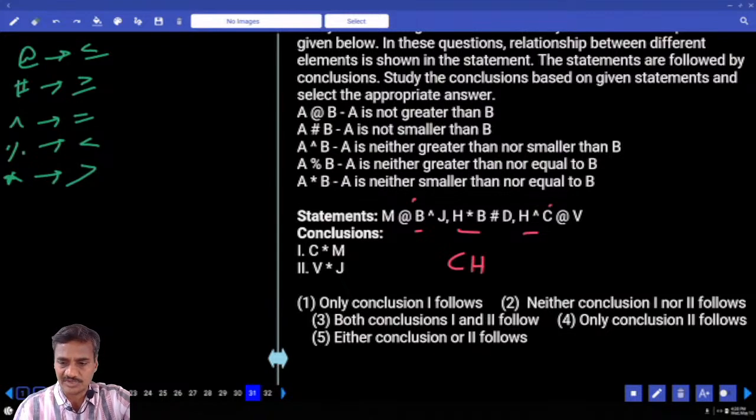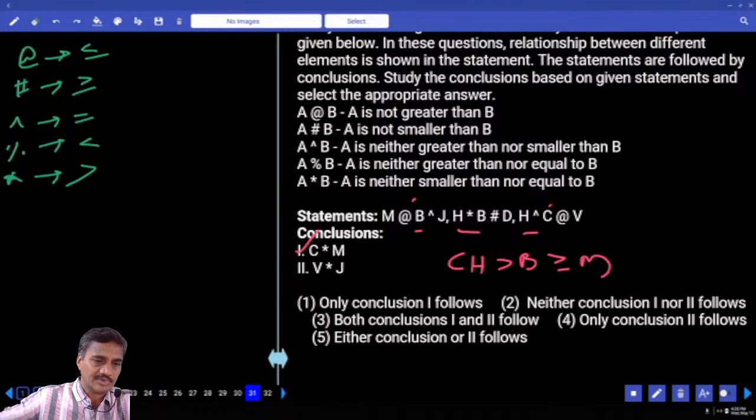And next one H to B. H star means H greater than B. And B to M, at the rate of means M lesser than or equals to B, so B greater than or equals to M. And C greater than M definitely, so choice 2.